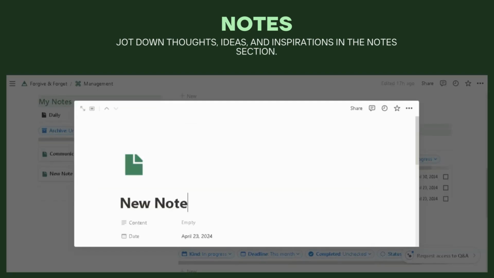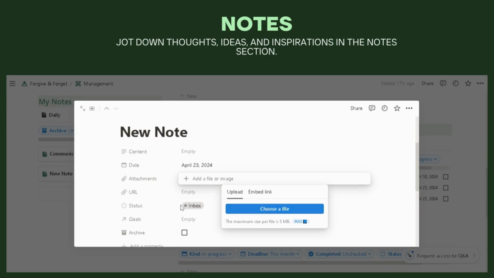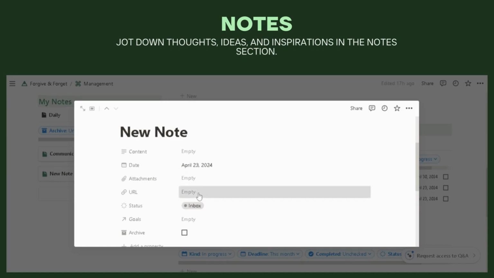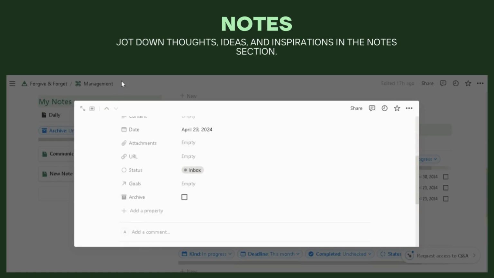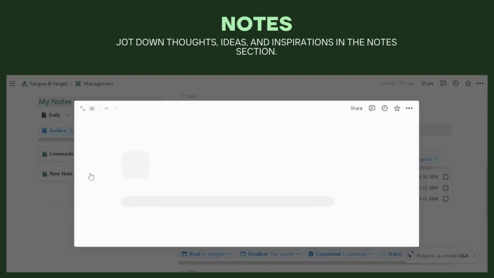Now lastly, in the management section we have notes. Just jot down thoughts, ideas, and inspiration in your note section. You can even add links to your notes for specific goals or tasks for easy reference.